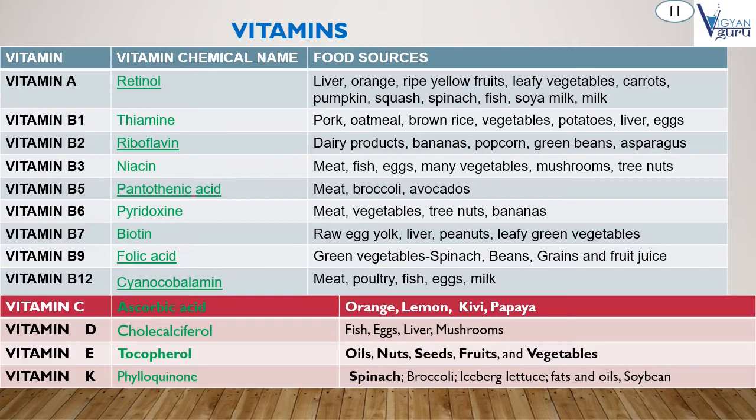And next, chemical name of vitamin B6 is pyridoxine, and their food sources: meat, vegetables, tree nuts, bananas.